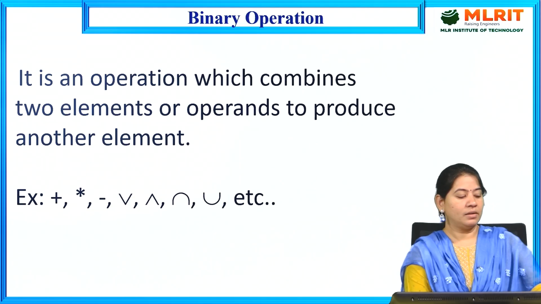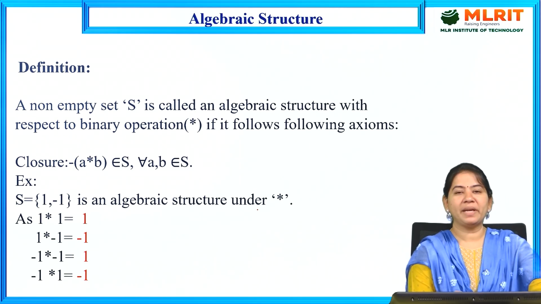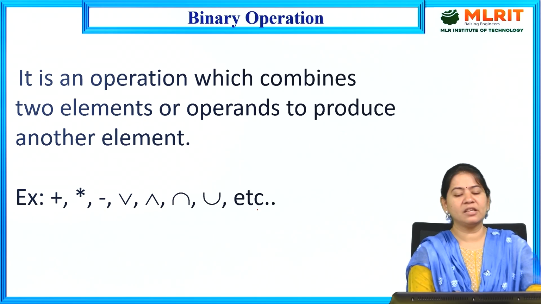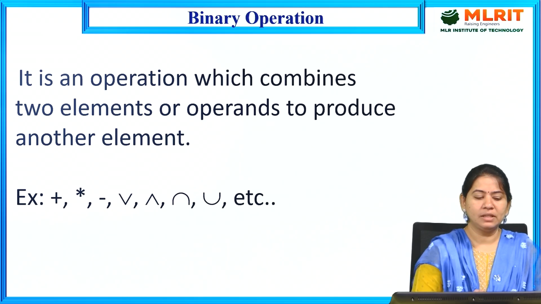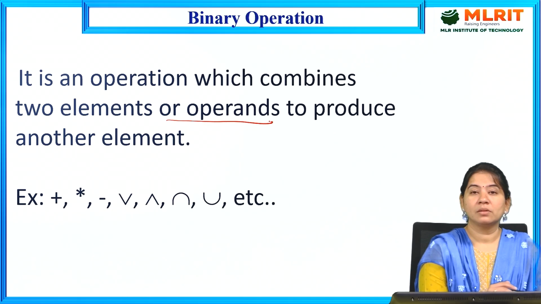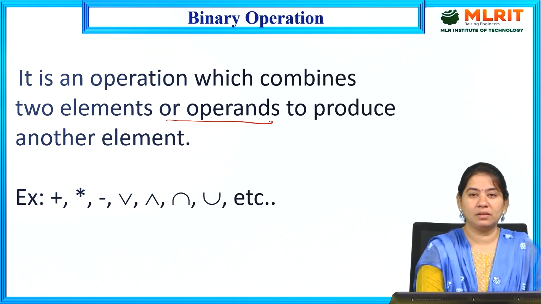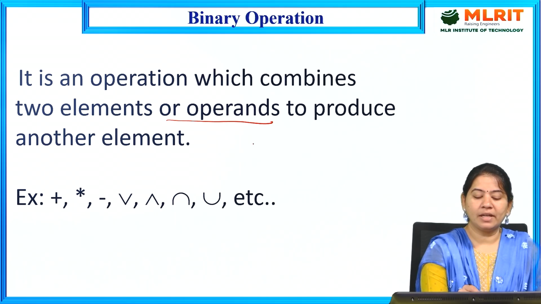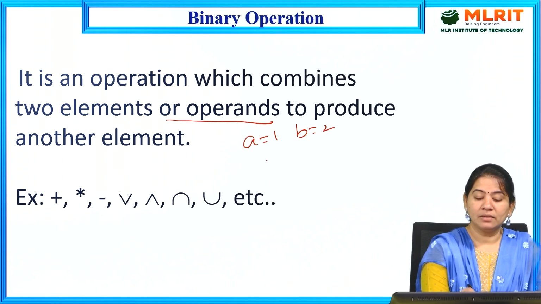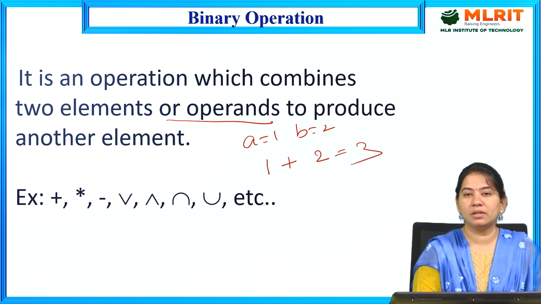So till now we have seen the binary operator. Let us understand what is meant by binary operator. It is an operation which combines two elements or operands to produce another element. For example, taking A equal to 1, B equal to 2, I am going to use one operator, plus, in between these two, which is going to produce another element, which is 3.